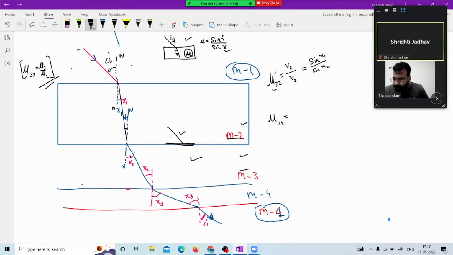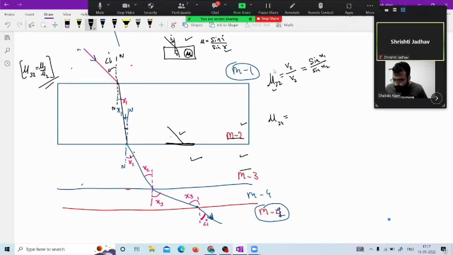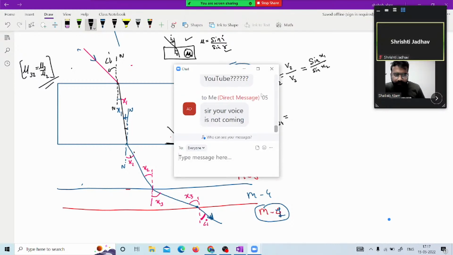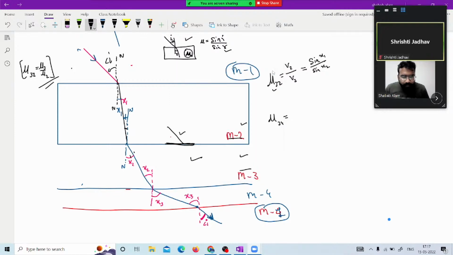Now again I've changed the situation, and the situation is totally adverse. If I talk about the situation, mu 3 with respect to 4.